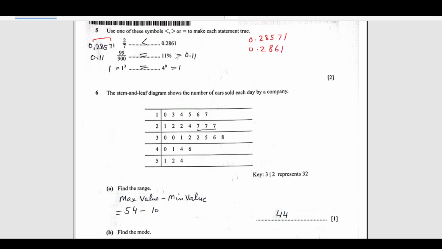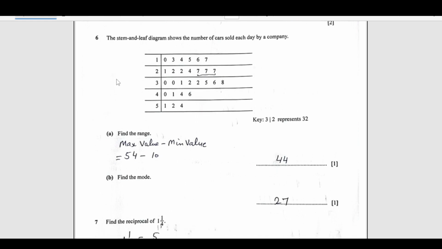See this whole part is the same and 0.28 is the same. So the deciding factor is here 57, here it is 61. So 57 is less than 61. So that's how it is going to be less than. And this 99 over 900, 0.11, 11 over 100 is 0.11, they are equal. Similarly here 1 power 3 is 1, 4 power 0 is 1, so they are also equal.